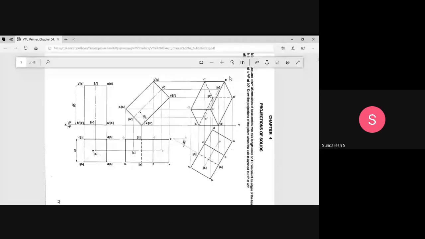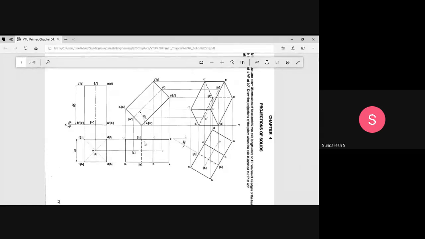Okay, so when you are transferring from the second position top view to the third position top view, be careful. Here the base edge is inclined to VP at 30 degrees. First, draw a 30 degree line with respect to the VP, and on that line mark the base edge which is resting on HP, which is A1 and B1.